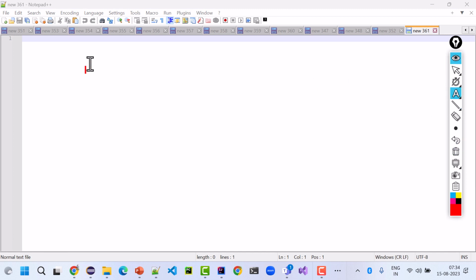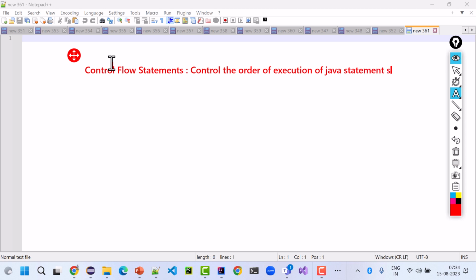So next is control flow statements. With control flow statements, we control the order of execution of Java statements in the Java code. Basically, we are saying which statement should work and which statement should not work. So first is selection statement. We have if else, and we have switch case.